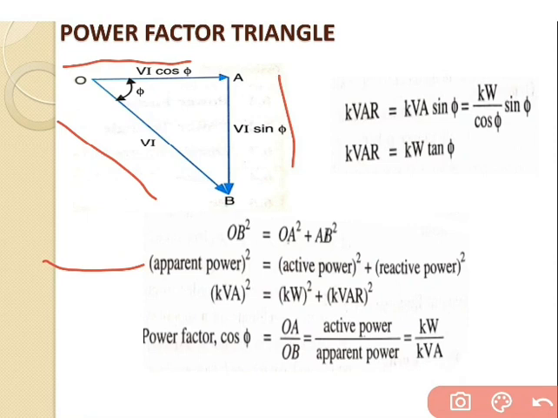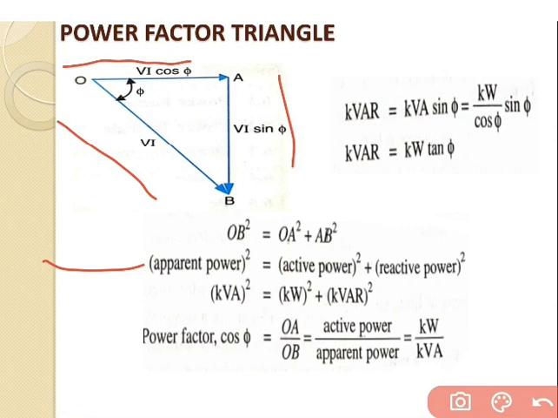From that we get the power factor cos phi equal to OA upon OB. OA is the active power and OB is the apparent power. So the power factor cos phi equals kW upon kVA. In the same way, the power factor of the circuit may also be defined as the ratio of active power to apparent power.